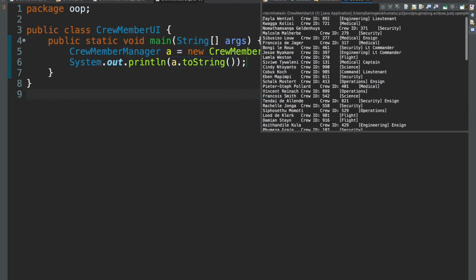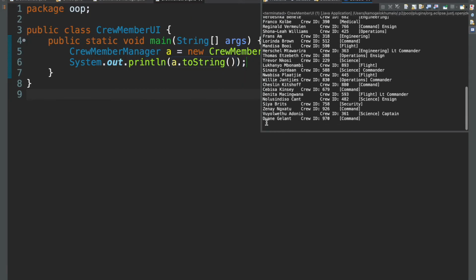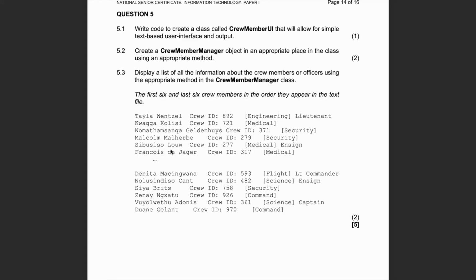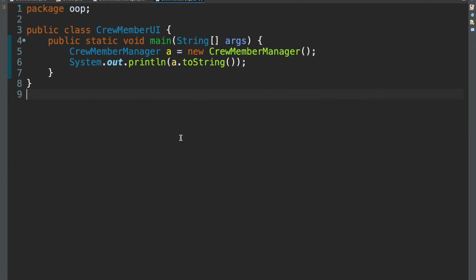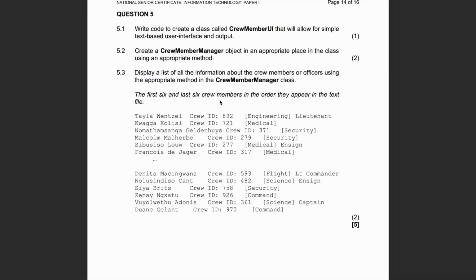And there we go. And if we compare it, let's just look at the first one, Taylor, and the last one, Dwayne. Taylor, and last one is Dwayne. So perfect. Everything works now. And now I'll attach all the text files in the question paper in the description. So if you want to add it to your code as well, you can do that. And that's question 4 done. Now on to question 5. No, question 6 actually. That was quick.